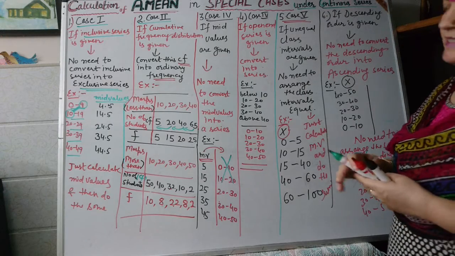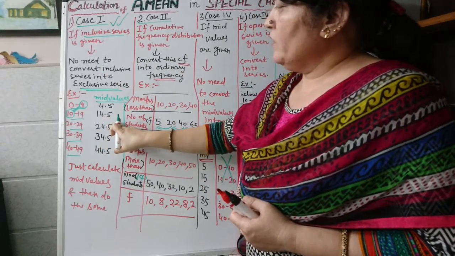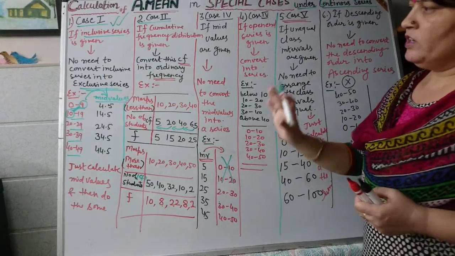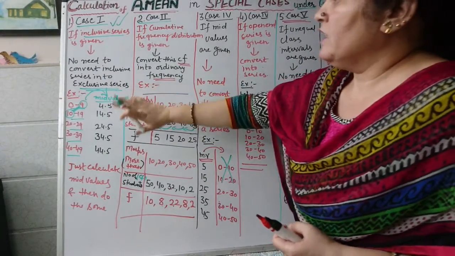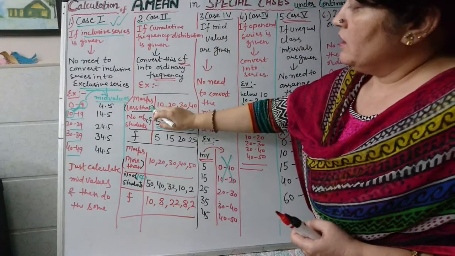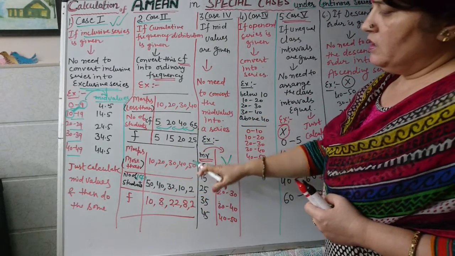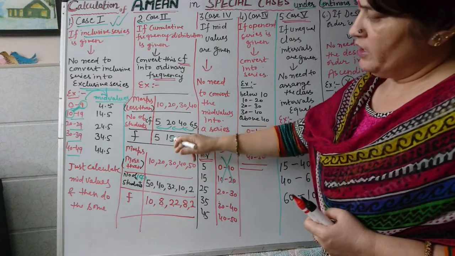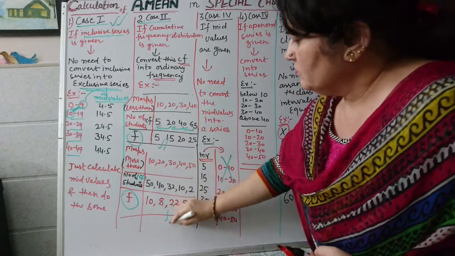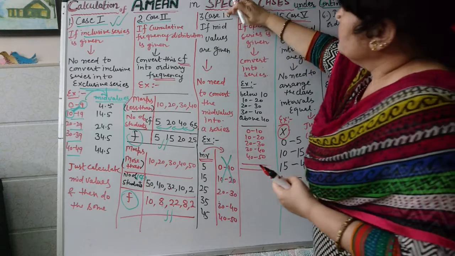So these were the six exceptional cases. If an inclusive series is given, then just calculate mid values. Convert this inclusive series into mid values. You are not supposed to convert the series into an exclusive series, and do your sum. Then if a cumulative distribution is given, it means less than and more than values of x are given. Then first of all, convert this cumulative frequency into simple frequency. Only then can you calculate your values.